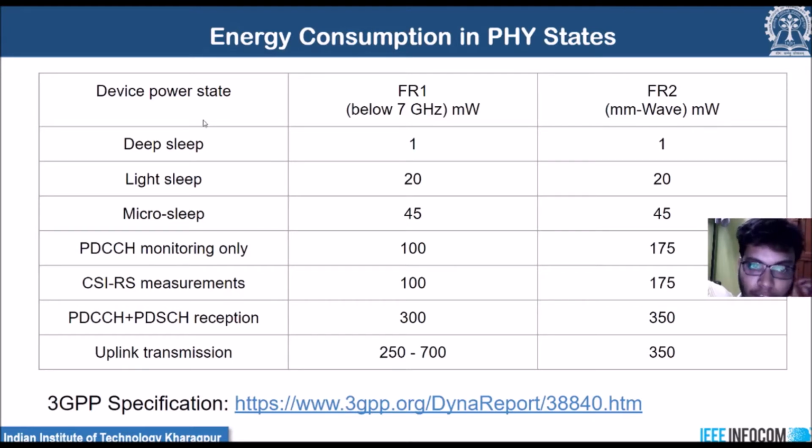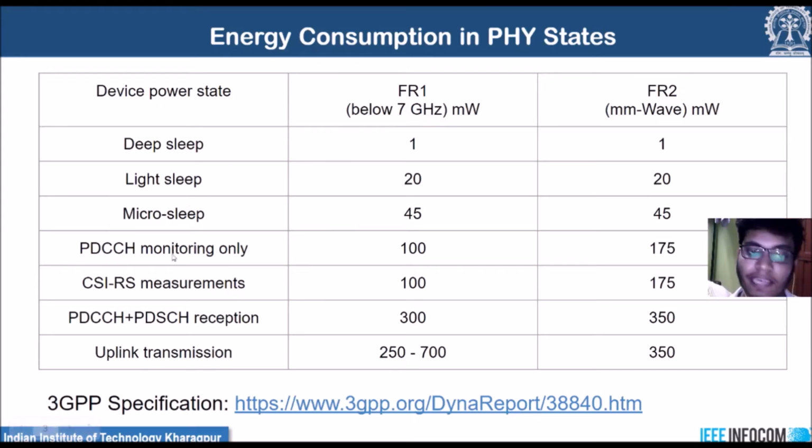So as you can see, we have different power states, and for these different power states, we have power consumption values for frequency range 1 that is below 7 GHz range and frequency range 2 that is above 7 GHz range or the millimeter wave range. So as we can see, we have three different sleep states, namely deep sleep, light sleep and micro sleep, and these three different sleep states occur because of the time gap between two active data transfers. So if the time gap between two active data transfers is very low, then we have this micro sleep state, and gradually if the time gap is large, then we have this light or deep sleep state.